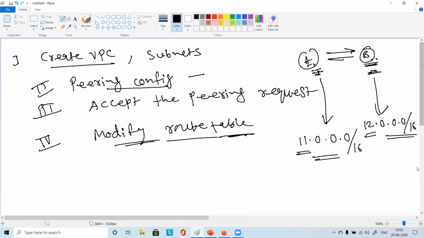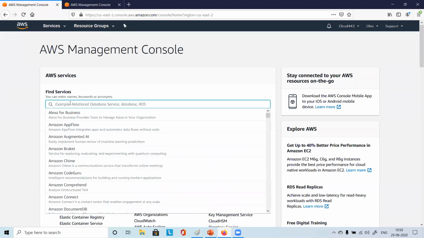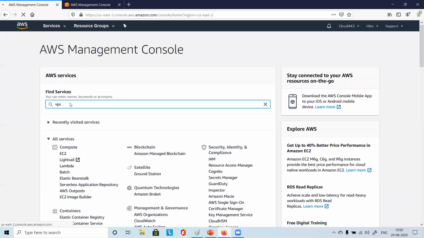Okay, so let's see the demo. Let's go to this console, right? And here you can also try it. Go to VPC. Just go to the VPC dashboard.